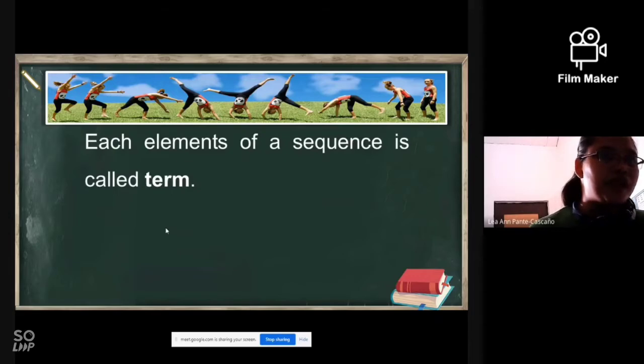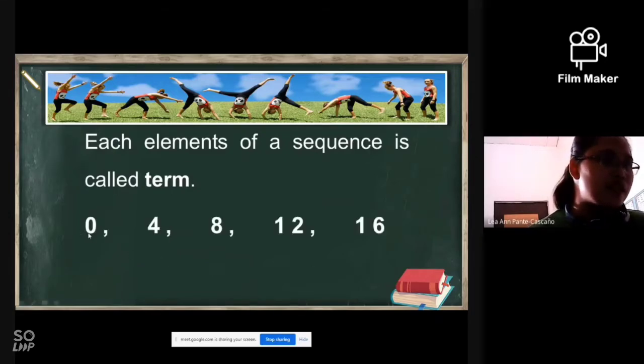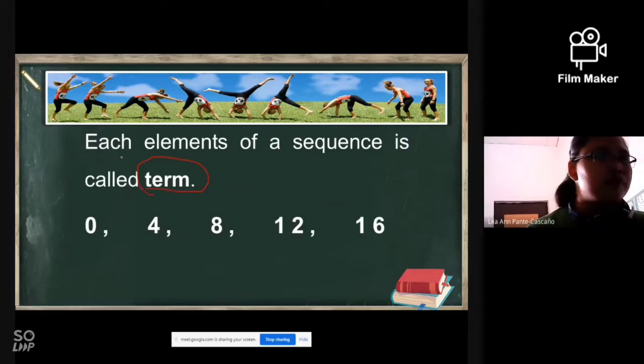Okay, each element of a sequence is called term. So if we have 0, 4, 8, 12, 16, this given set of numbers is an example of a sequence because it follows a specific rule. Now, for this one, they specify that the term is each element of a sequence.